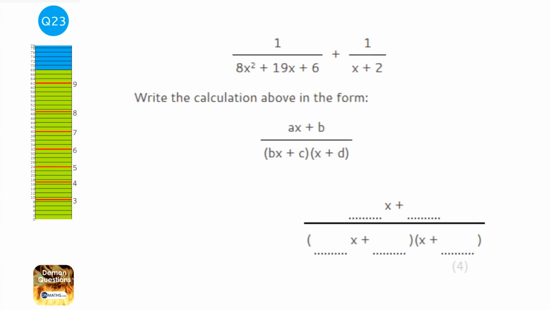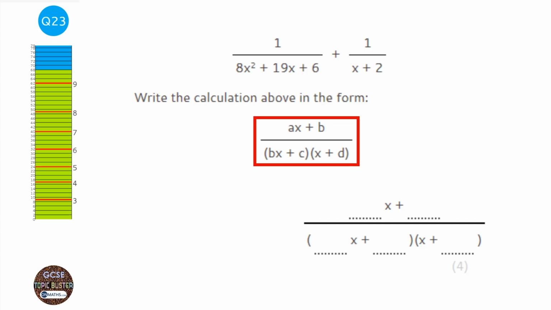Okay, so this looks like quite a complicated question. The important part of this question actually is this bit here. Now, this looks like it's trying to give you a little bit of help. Actually, it gives you a huge amount of help. It's basically telling you that when you add them together, the common denominator will just be a quadratic. Now, it might be tempting just to multiply all of this by all of this and get a cubic equation, but actually the answer is saying no, don't do that. The bottom will work if you factorize it.